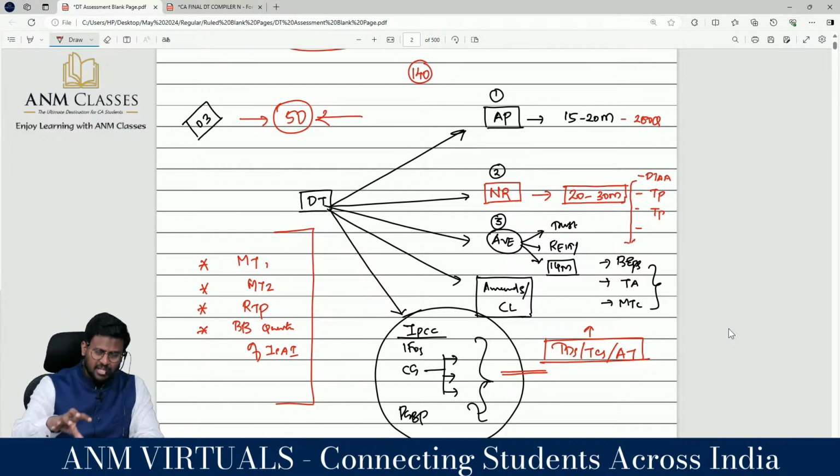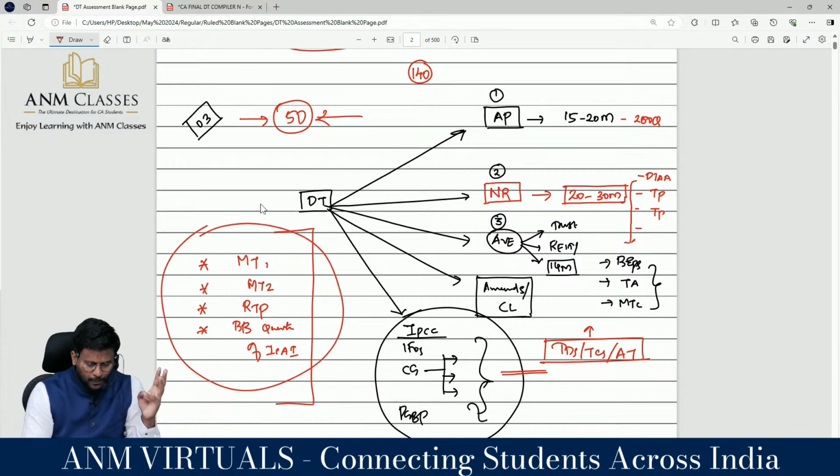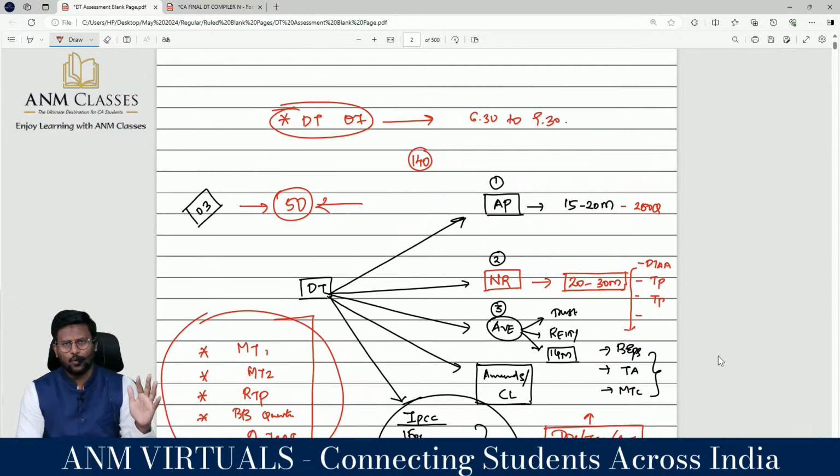So this is the area in which to focus on final topics: assessment procedure, non-resident, various entities. Ensure that these 3 have been fully completed. Don't take a risk. Then amendments and case laws, then IPCC topics. These are the prerequisites to step into the examination hall. MTP1, MTP2, RTP, and the book back of ICA are mandatory in nature. For all the remaining, you just follow me.